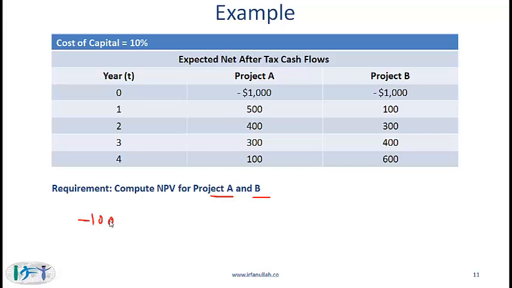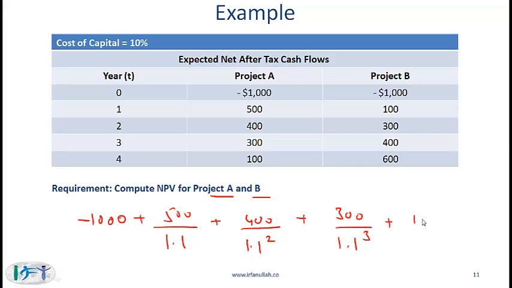So you say minus 1000 plus 500 divided by 1.1, because 10% is the discount rate. So you do 1 plus 10%, which is 0.1, plus 400 divided by 1.1 squared, plus 300 divided by 1.1 cubed, plus 100 divided by 1.1 to the power of 4.